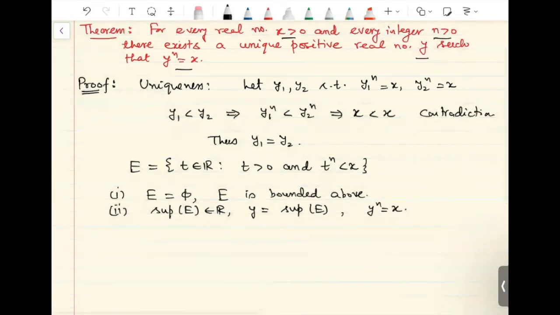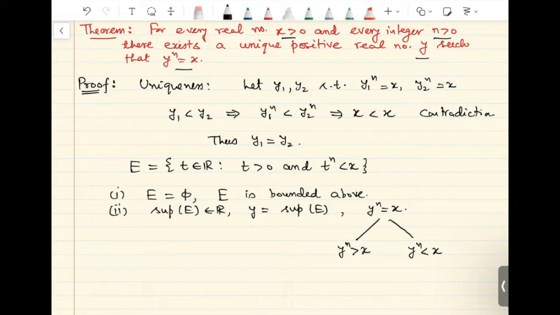Now to show y raised to n equals x, we will divide this into two cases. We will show that y raised to n cannot be bigger than x. So we'll assume y raised to n is bigger than x and arrive at a contradiction. And we'll also show that y raised to n cannot be less than x. So we'll assume that y raised to n is less than x and then arrive at a contradiction.